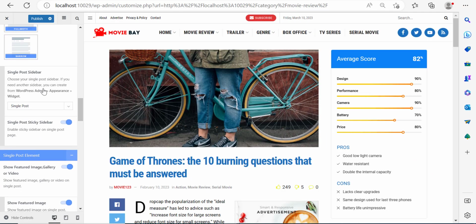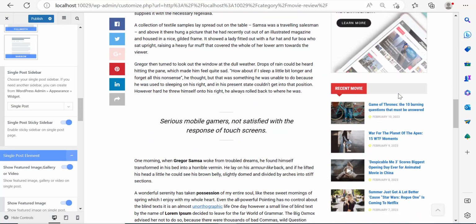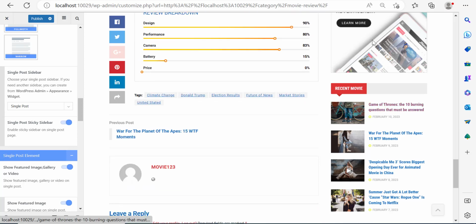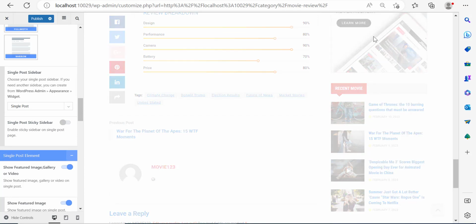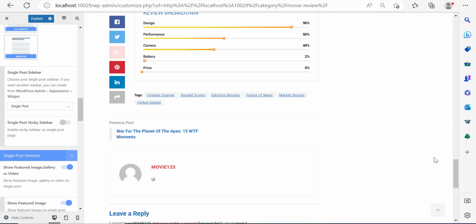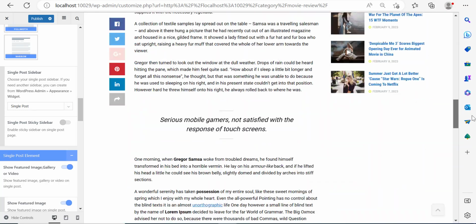Now here, single post sidebar. Choose your single post sidebar. So over here, I'm going to click on single post and single post sticky sidebar. So for example, here, when I'm just scrolling down, you can see that the sidebar is sticky, meaning that the sidebar doesn't disappear. It follows me around. Now, if I disable this sticky sidebar, when I'm scrolling down, the sidebar is not going to follow me, and so the sidebar is going to stay fixed at its place.